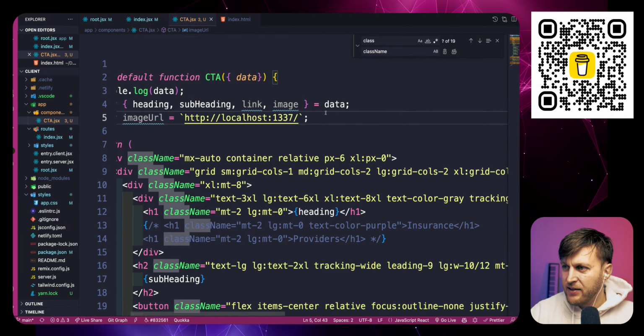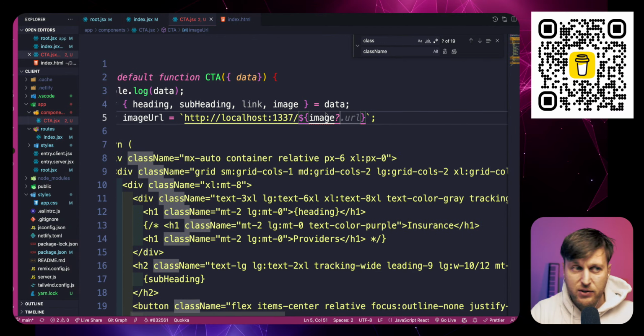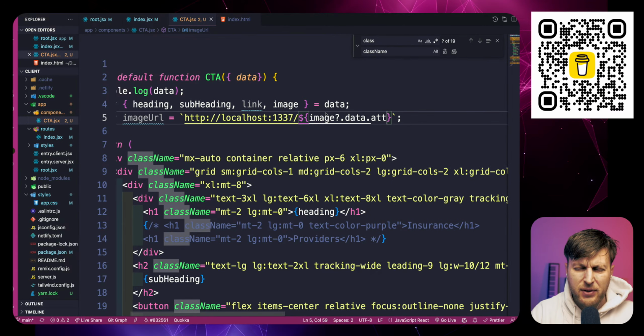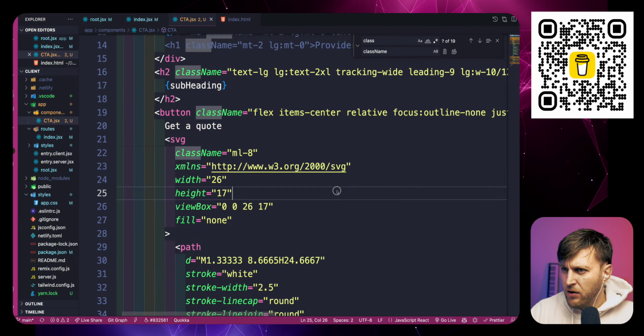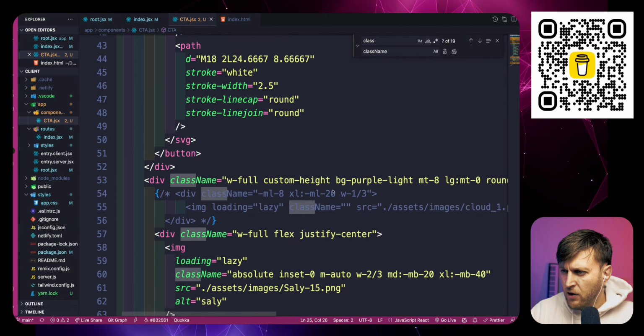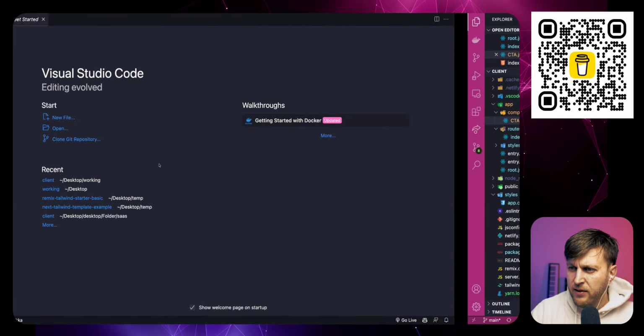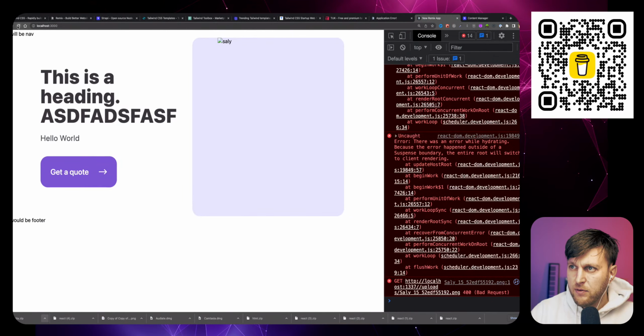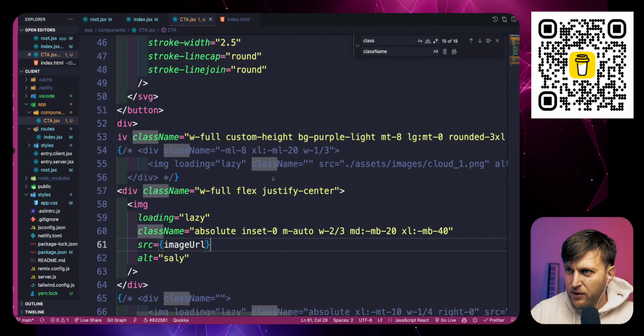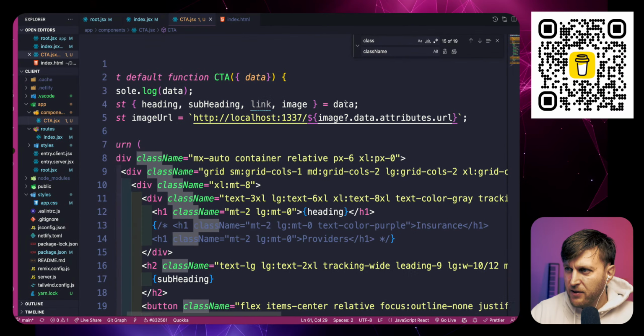so it looks within this folder, and it's going to be, I believe, image, and we're going to do one of these just in case there is no image. It'll return undefined, and it's data. I believe it's attributes, URL. Thank you. And so now I think we have the image. So here are our images. I should be able to pass that image URL, and now we should have our image. And if we don't, that's because I probably mistyped something. So let's take a look here. Let me console log image.